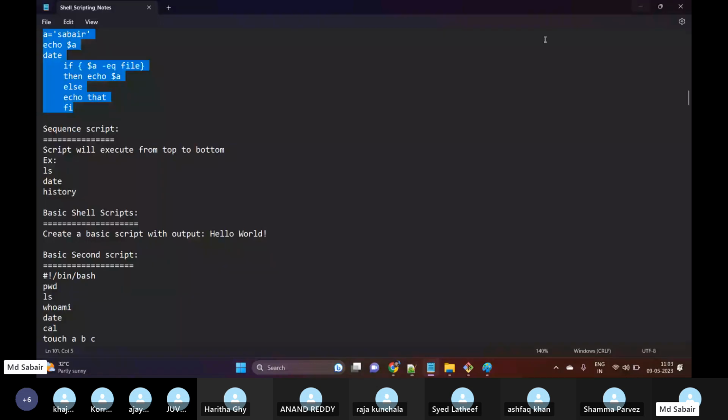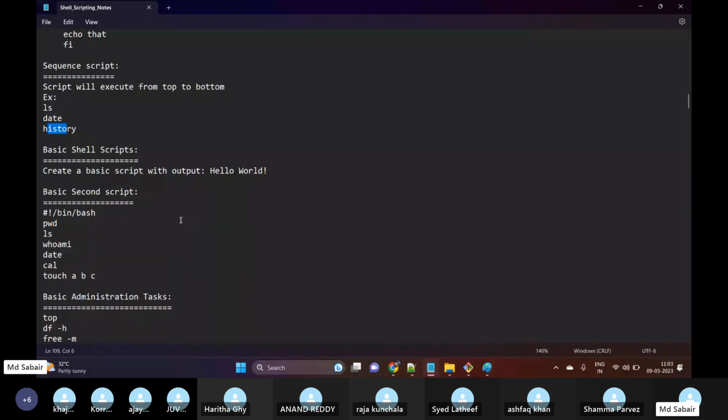Example: ls, date, history. Then ls will get executed first, date will get executed second, and the history command will get executed third. Okay. Guys, understood? Yes.